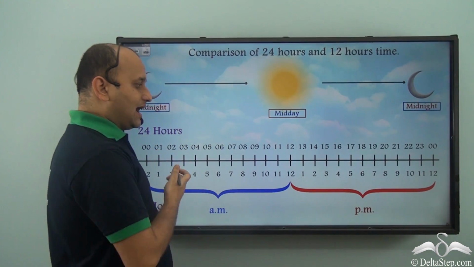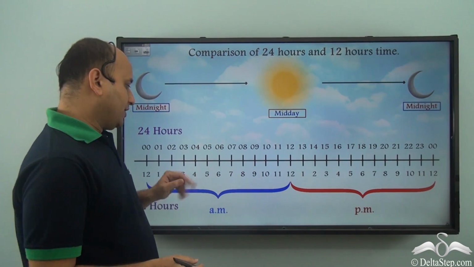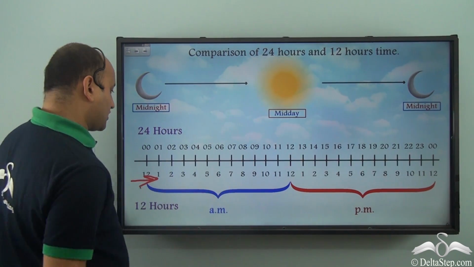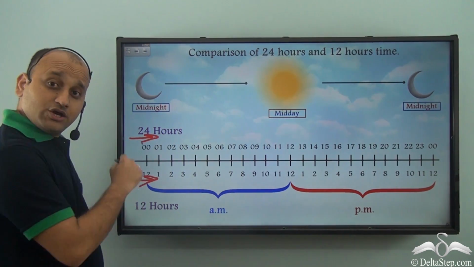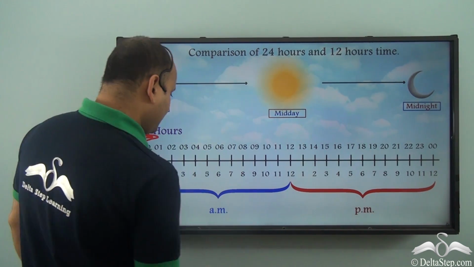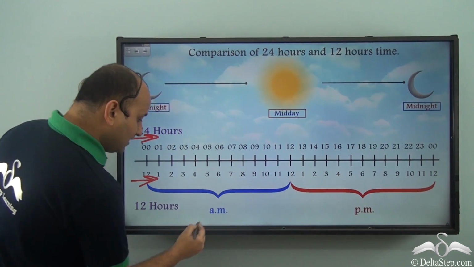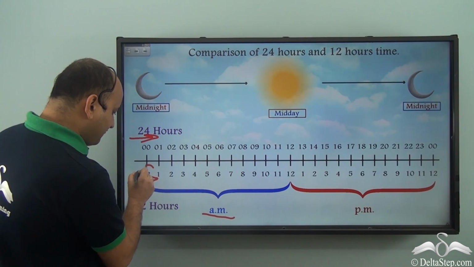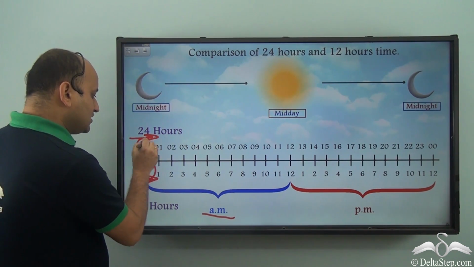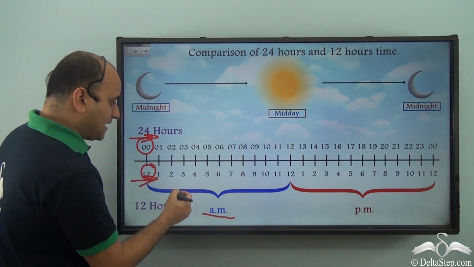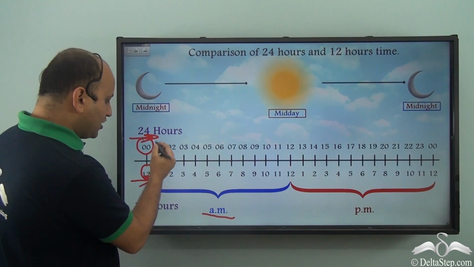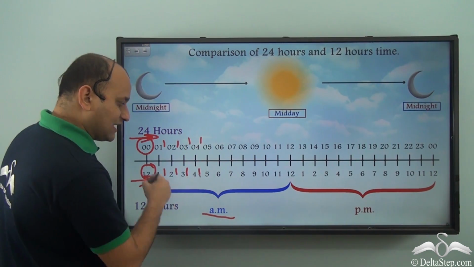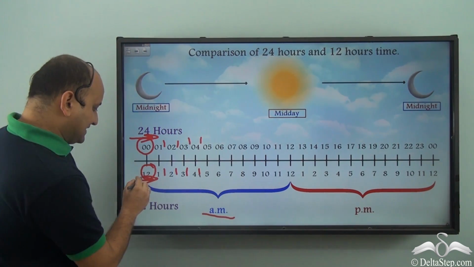So let's see how the hours are counted in both the cases. Here, this side shows the 12-hour clock and this side shows the 24-hour clock. As you can see, in the first part of the day, that is the first circle, the AM is the same for both of them. This starts from 12 and this starts from 0. That's the only difference in the first part. Otherwise all the hours are the same: 1, 1, 2, 2, 3, 3, 4, 4 and so on. So the only difference is that this always starts from 12.